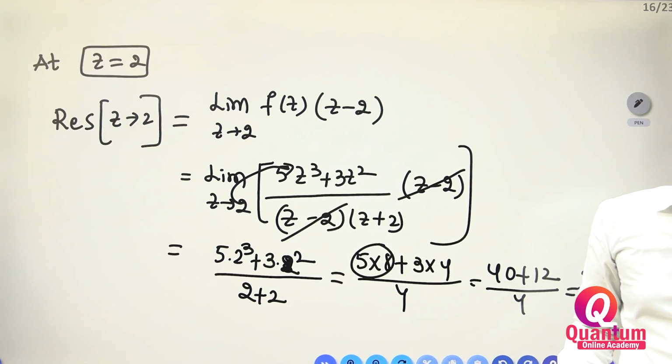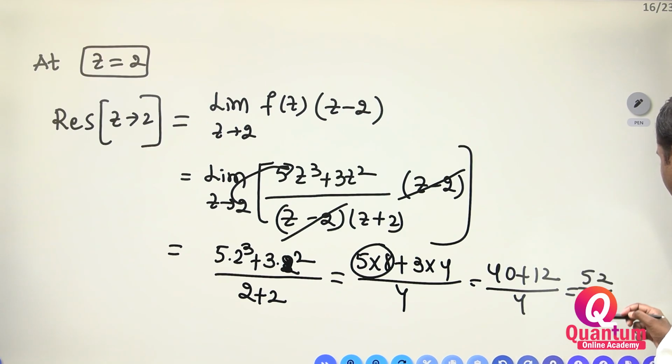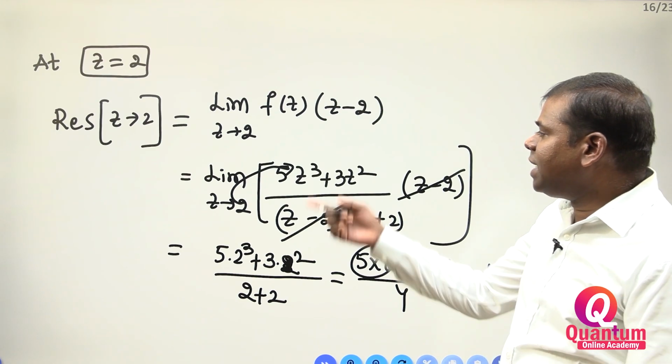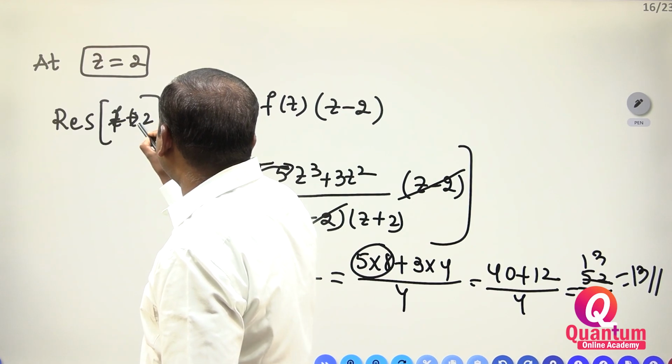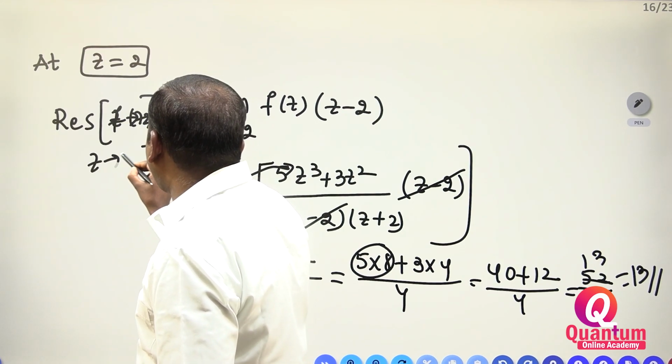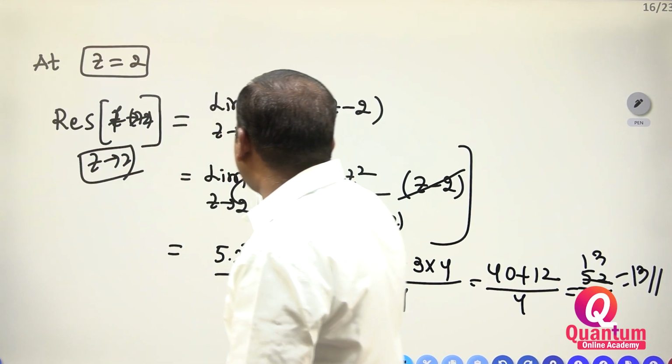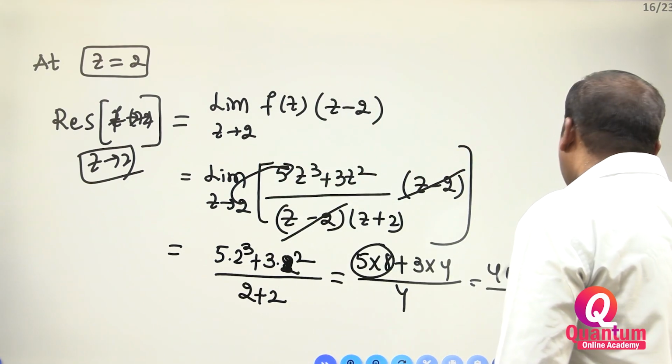How much value are you getting? 4 1s are 4, 4 3s are 12, so 13. You are getting the value 13. Residue of f of z at z is equal to 2 is 13.